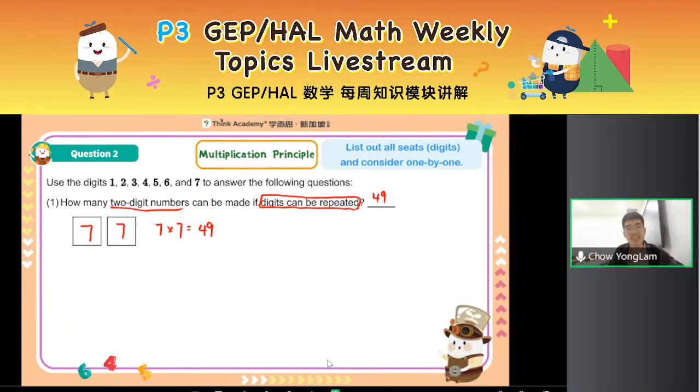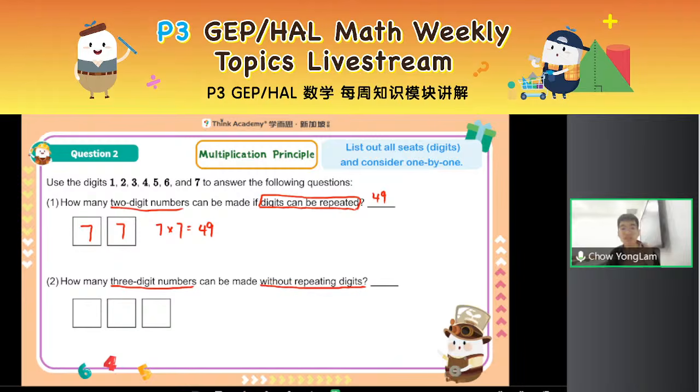Right, this is still easy, but now I'm gonna amp it up by asking you, how many 3-digit numbers can be made without repeating digits? So I cannot say 111 or 223, cannot. Every digit in the number must be different, and this time there are 3 digits. So like what I said just now, we list out all the seats and consider one by one, right? Starting again from the highest place value. Now this time, let's look at the hundreds place first. Hundreds place, I can choose any one digit from 1, 2, 3, 4, 5, 6, and 7. So there are, of course, 7 ways. But are there still 7 ways to choose the tens?